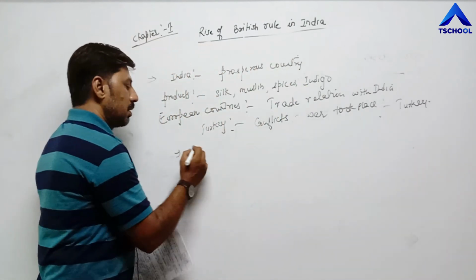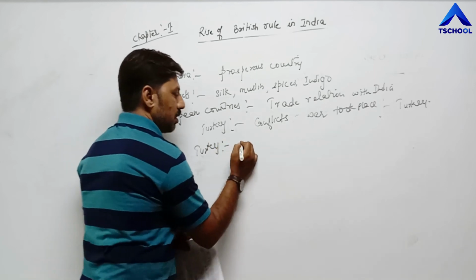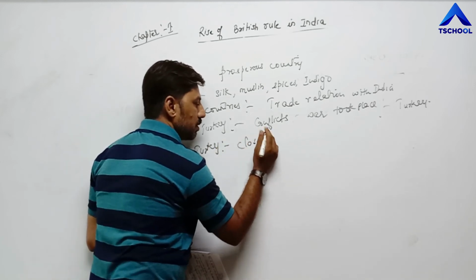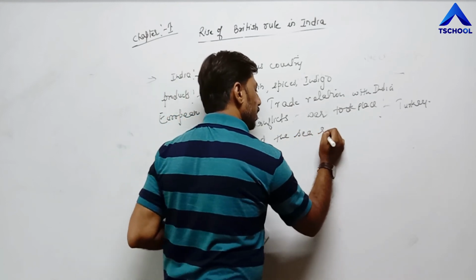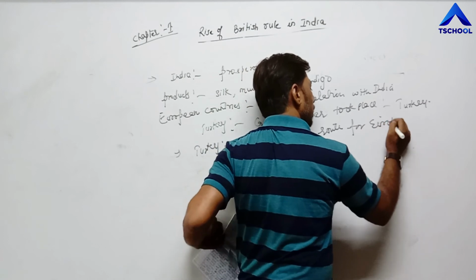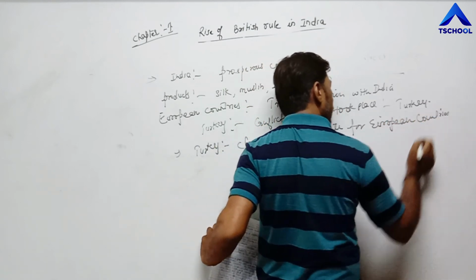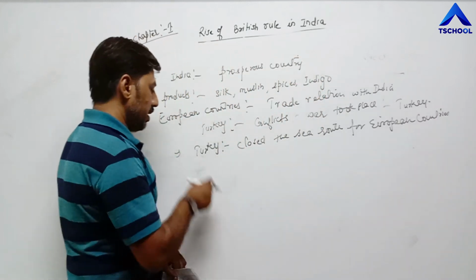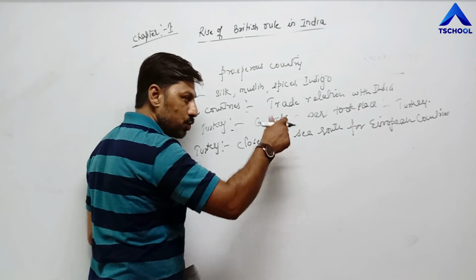After that, Turkey closed the sea route for European countries to India.